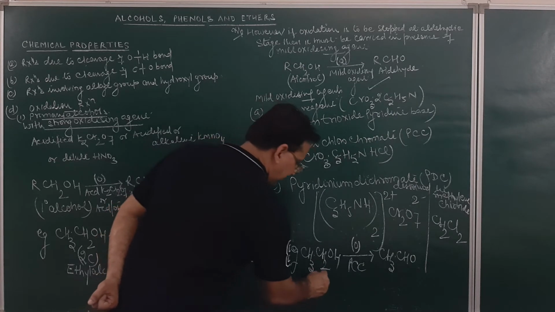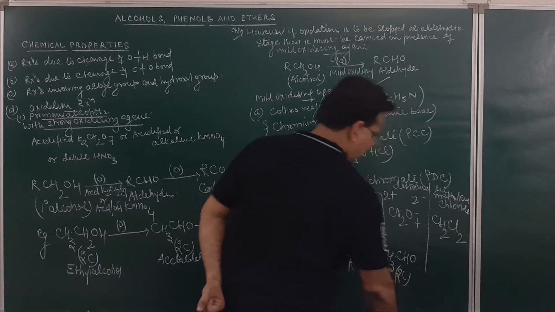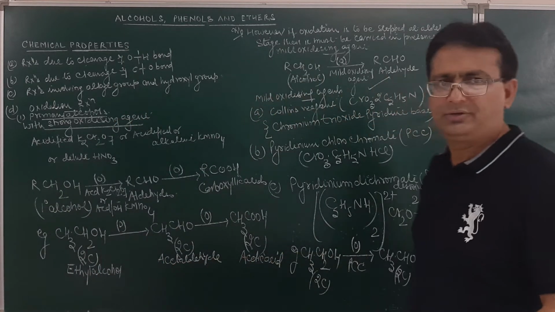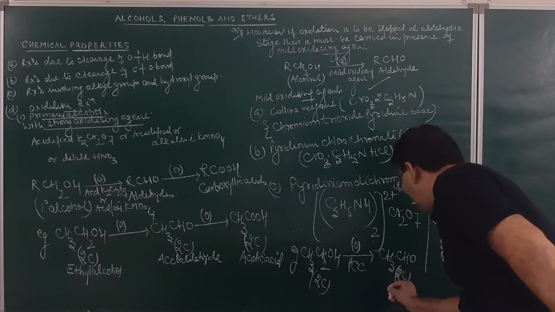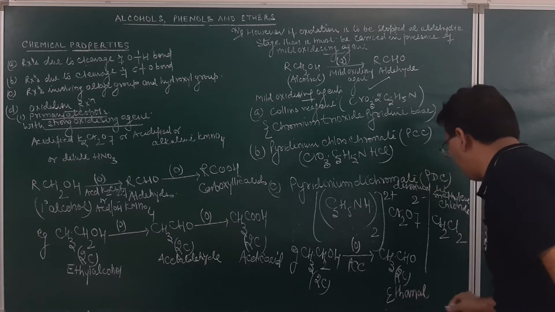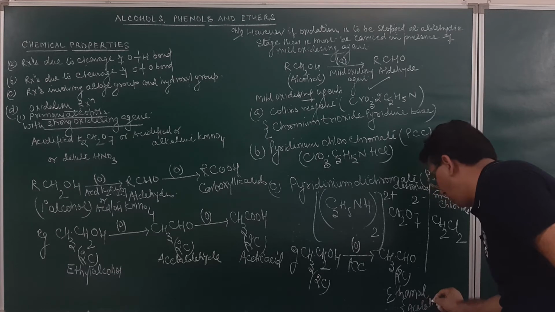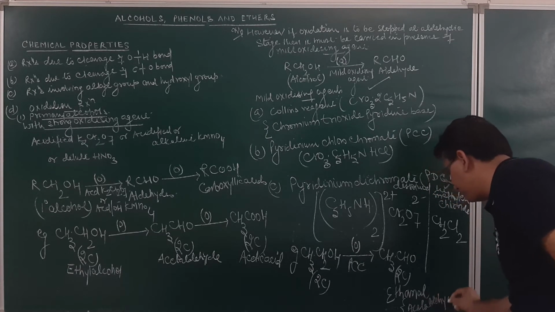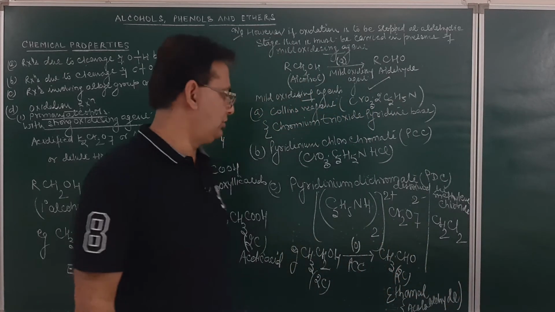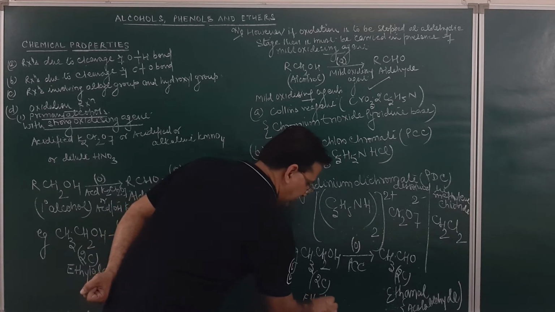How many carbon atoms are here? 2. How many carbon atoms are here? 2. What is the name of this one? This is acetaldehyde. So the product obtained will be ethanal, or we may call it acetaldehyde, and this is ethyl alcohol.